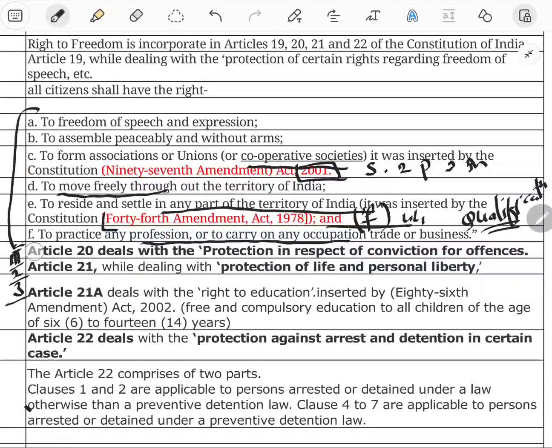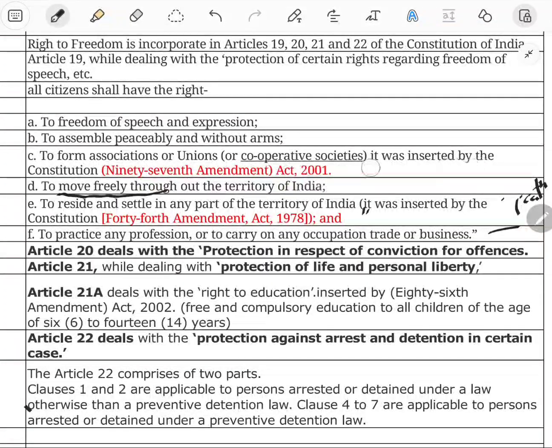In the Selvi case, we have discussed Article 20. In the Selvi case, the Supreme Court held that narco analysis, brain mapping and lie detector tests are unconstitutional, so they cannot be taken without the permission of the accused person. And taking a signature, thumb impression, handwriting or blood sample does not violate Article 20, so it is permitted.